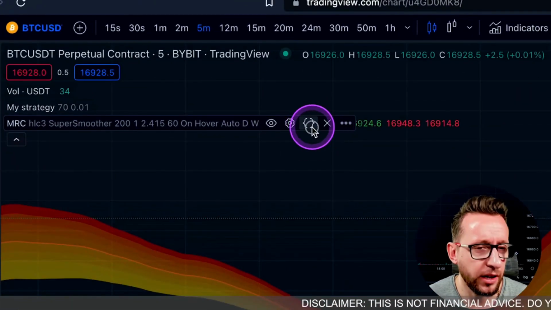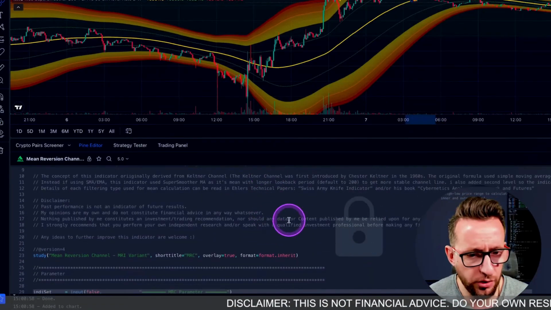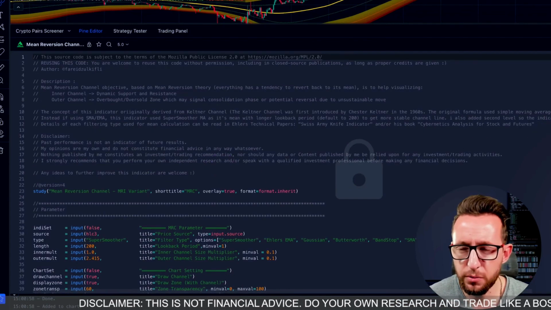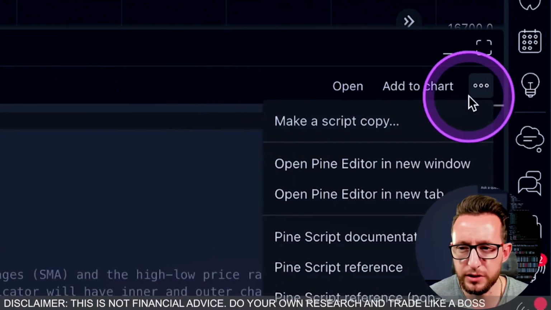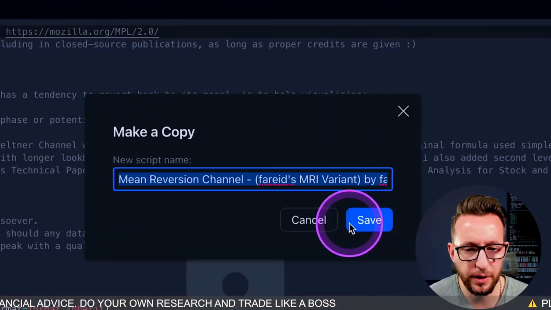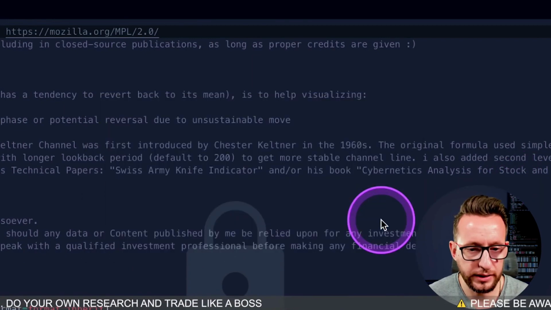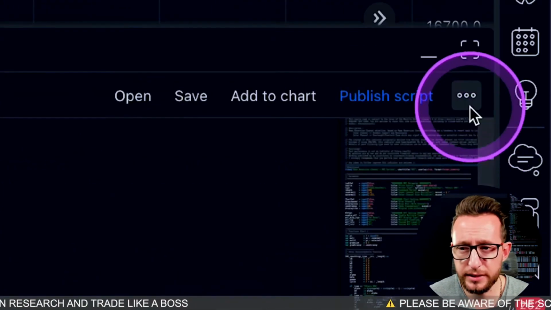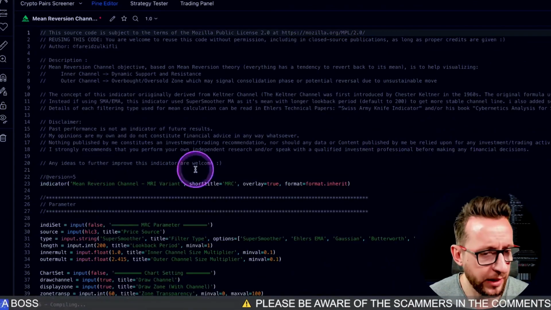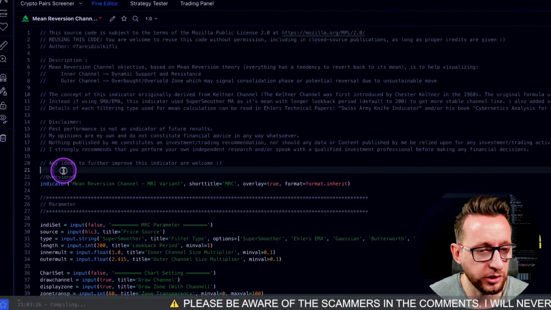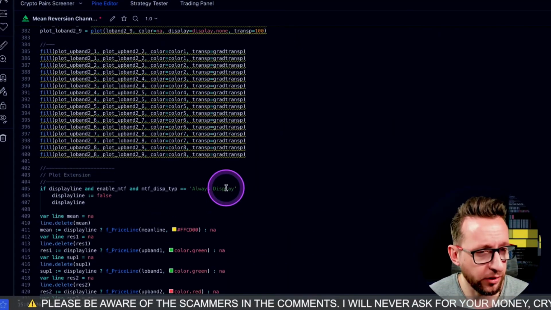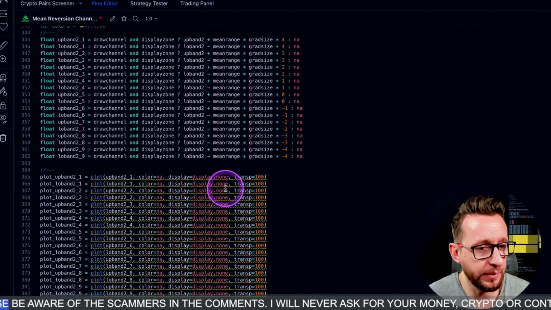So I'm going to click on the curly brackets here, and it's going to give us the code that we need. So this is an open source code, so you can see all of the source. Now, if I want to edit this, I literally have to go over to the 3 dots in the corner over here, and click make copy of script. I'm going to call it something like this here. Now, all we need to do is convert this to 5. So I'm going to click the 3 dots up here and press convert to 5. And this is converted now into version 5. Now, this is going to solve our problem of version 5 scripts inside of TradingView created by the bot itself.